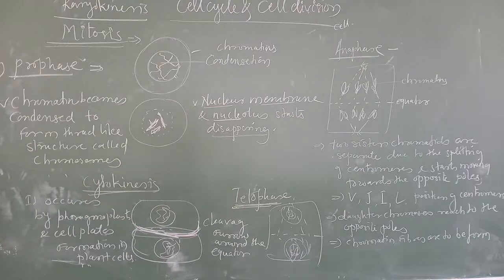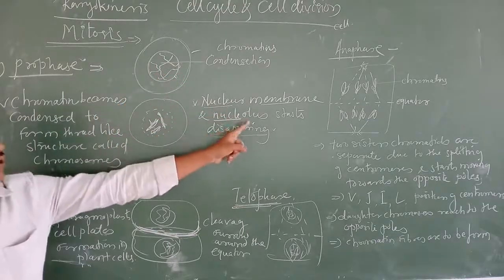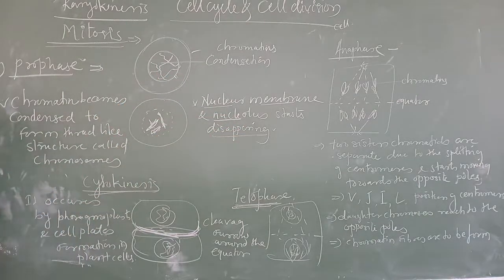Okay, this is about the first thing, mitosis. The first phase is prophase. In prophase, chromatids start to condense and the nuclear membrane and nucleolus start disappearing. These two things you are going to remember.